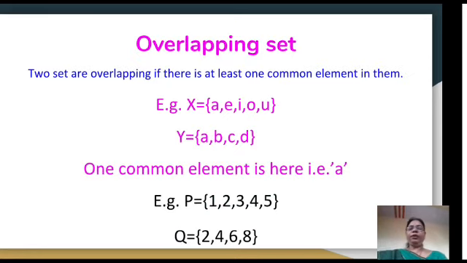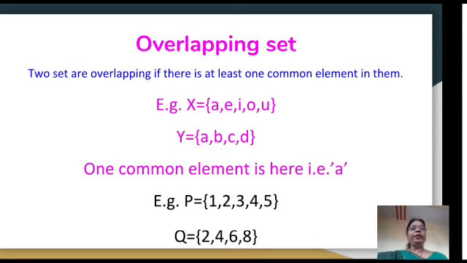Then next is overlapping set. Overlapping set means if two sets are overlapping, then there is at least one common element in them. For example, X consists of vowels A, E, I, O, U and Y consists of A, B, C, D, then there is one common element in these two sets, that is A. So these sets are overlapping.